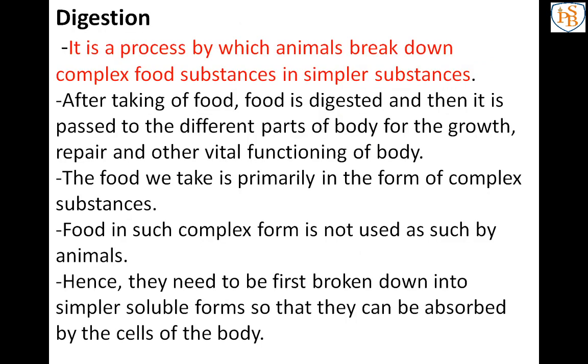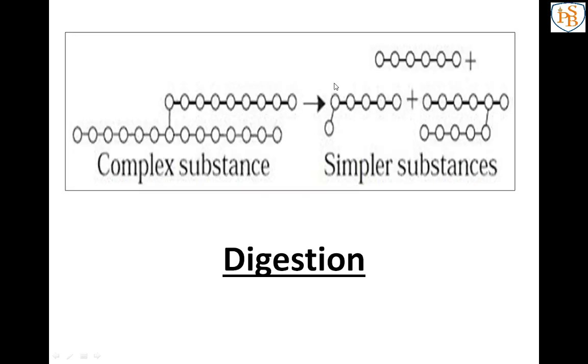Now see what is meant by digestion. So we will start. It is a process by which animals break down complex food substances into simpler substances. See this image. See the complex substance. Do you know what is meant by complex? Yes, the structure is difficult, like a bhul bhulaiya. You know bhul bhulaiya? We cannot understand those things easily. They are not simple, they are very difficult.